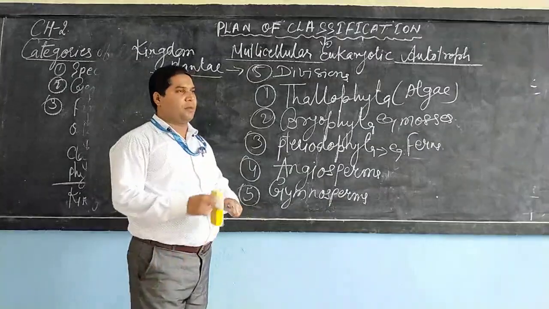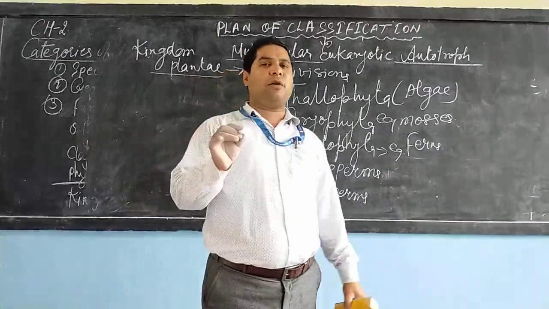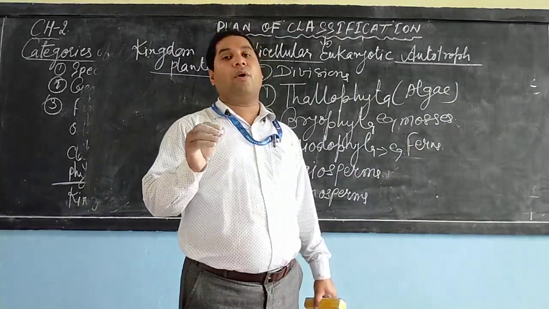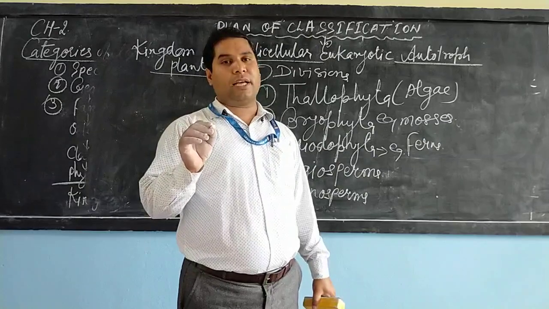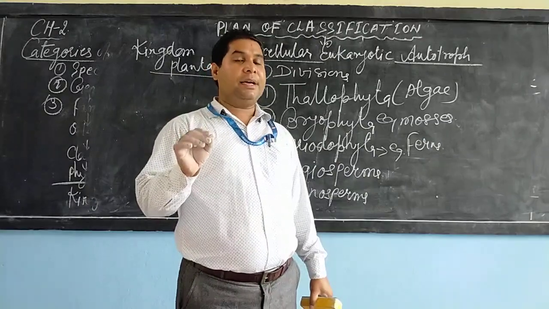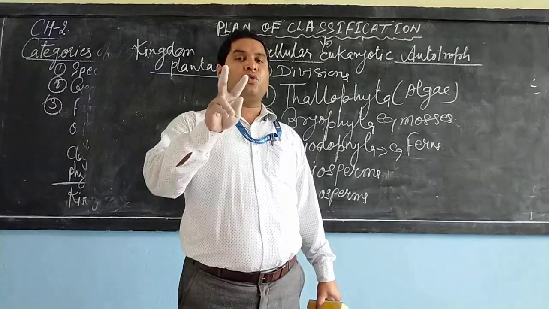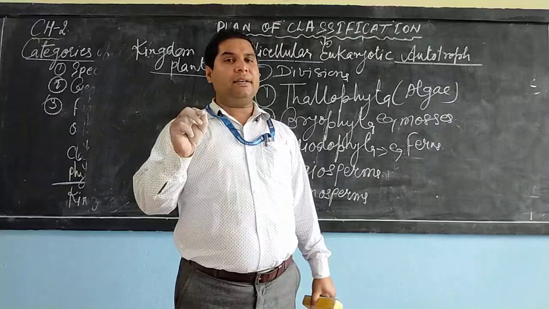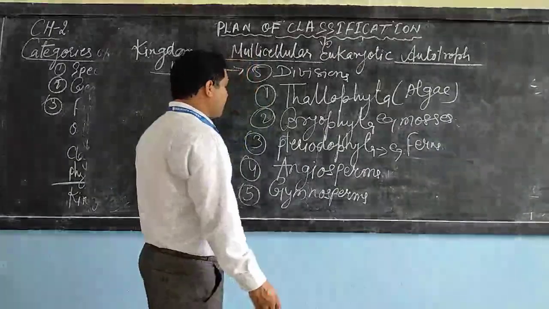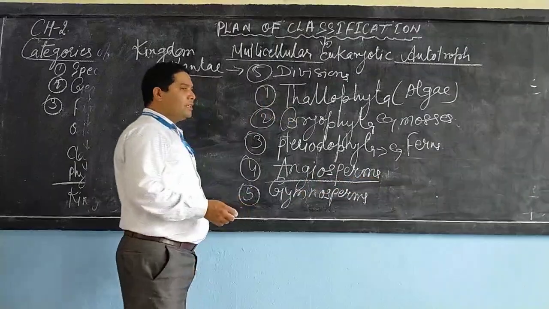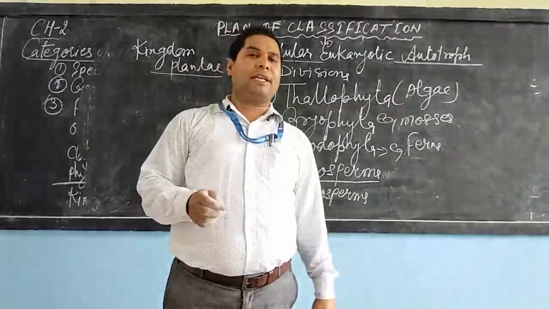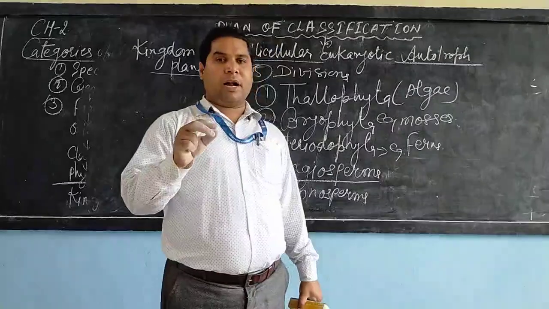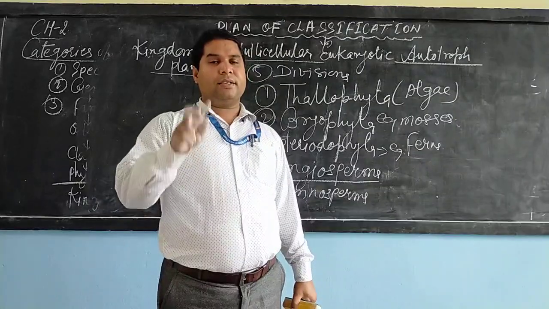Fourth is angiosperm. Who are the angiosperms? Angiosperms are those plants which have flowers, known as flowering plants. Angiosperm is further divided into two main parts known as monocotyledon and dicotyledon. Monocotyledon means the plant has a single cotyledon.